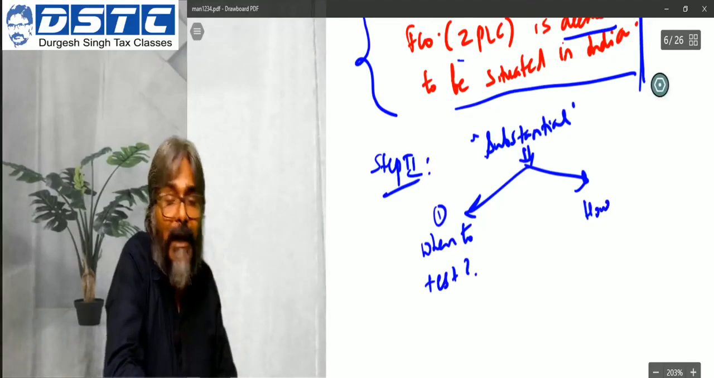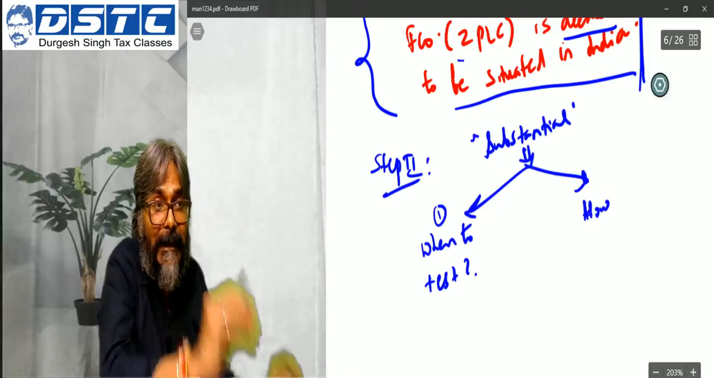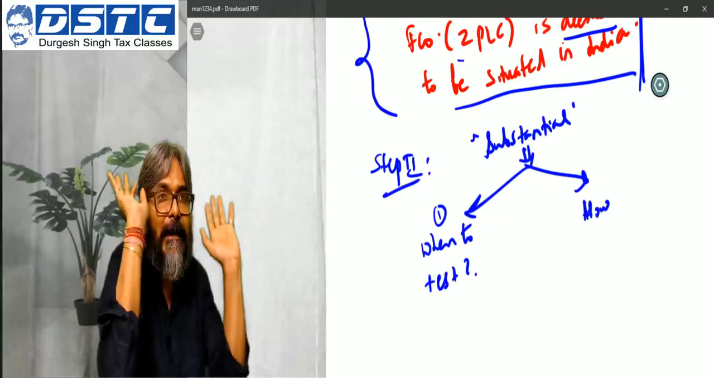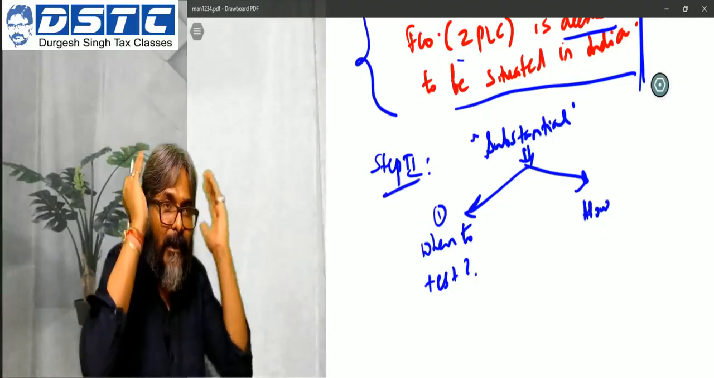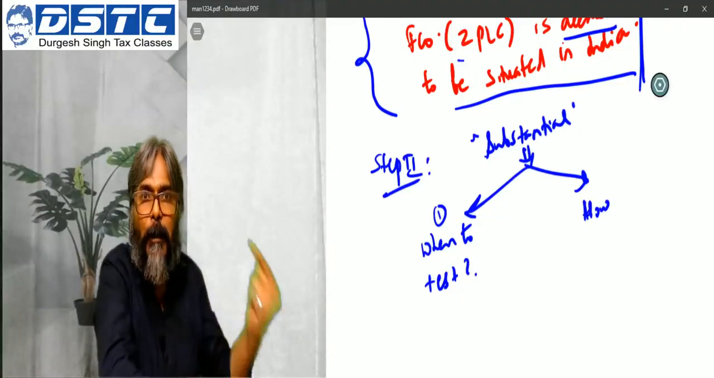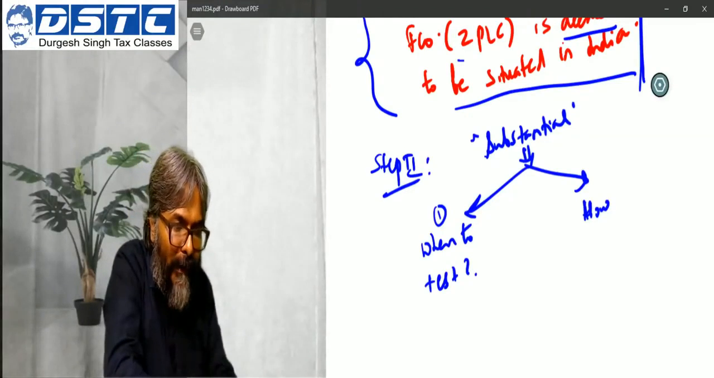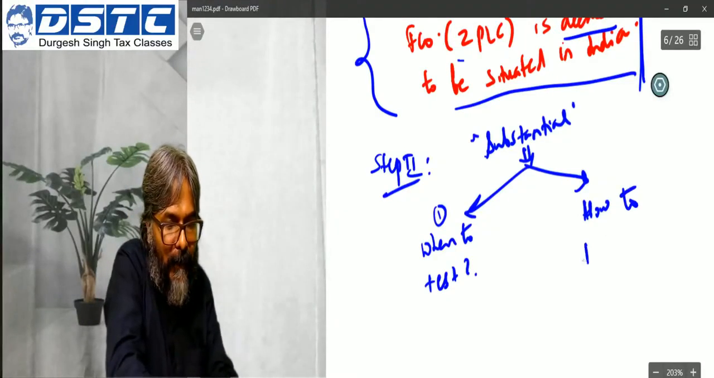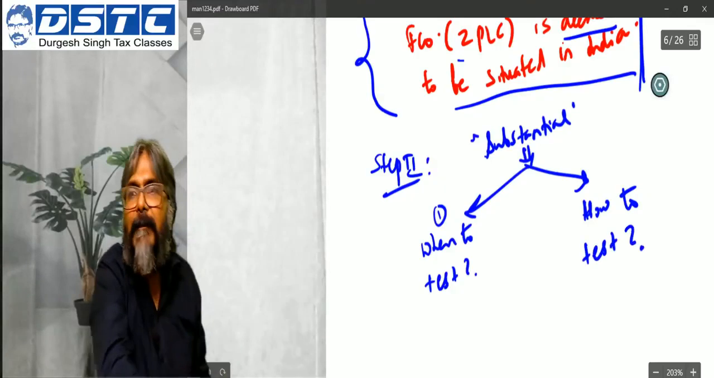Write like a child, the way he writes it. At least you are making it very clear to the examiner, so that the examiner understands that you got hold of the provision. That is very important. So when to test and how to test.